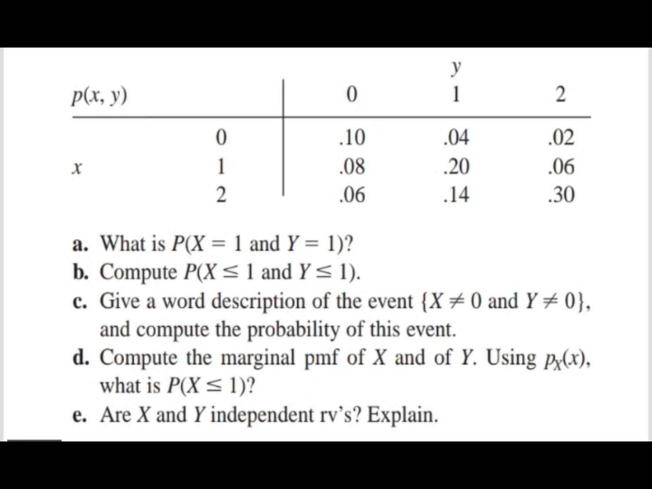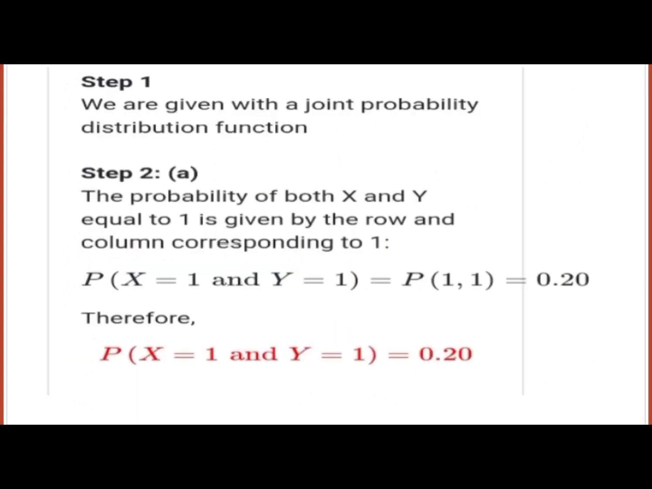Letter D, compute the marginal PMF of X and of Y using P sub X. What is the P of X less than or equal to 1? And letter E, are X and Y independent random variables? Explain. Step 1, we are given a joint probability distribution of the function.